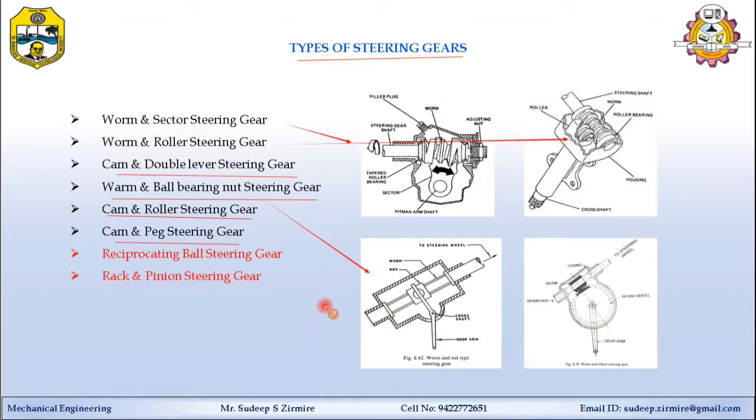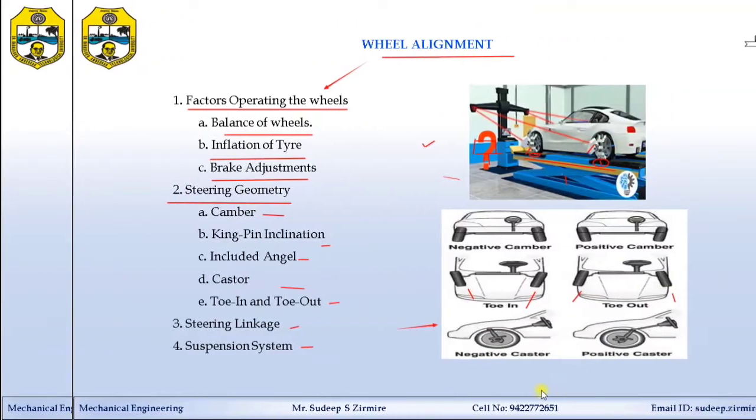The number of gears used in steering systems is many, but intentionally I have marked two in red: the recirculating ball steering gear and the rack and pinion steering gear, because they are commonly used and popular in the steering system. We are going to study these two gears in the next topic.